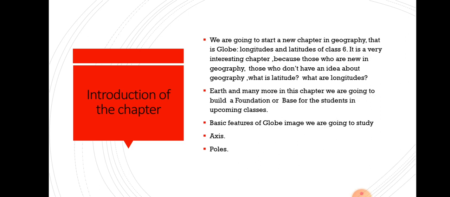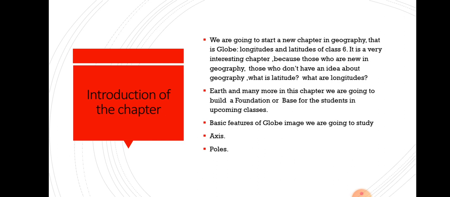First we will start with the introduction of the chapter. We are going to start a new chapter in geography, and the name you already know: Globe, Longitudes and Latitudes. And this is of class 6, because you all are in class 6. Yes, it is a very interesting chapter, students, because those who are new in geography, those who are reading geography for the first time, and you all also are reading this subject for the first time, those who don't have an idea about geography at all, blank, nil.